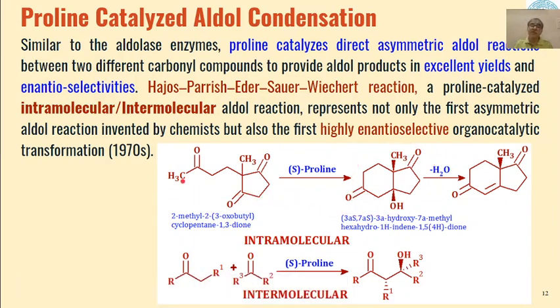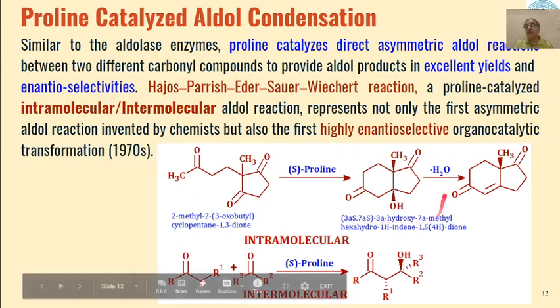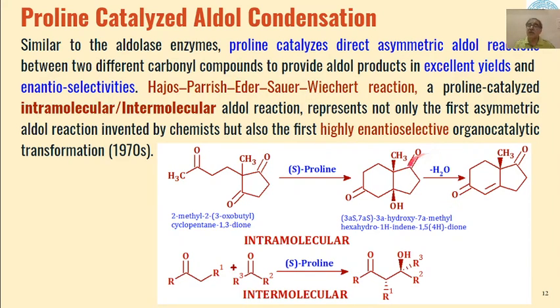So here what happens is this part of the carbonyl group undergoes transformation into a carbanion through the catalyst, and then the cyclization of this product takes place to give us this type of indene derivative, and these indene derivatives can undergo dehydration to give us an alpha beta unsaturated carbonyl compound.